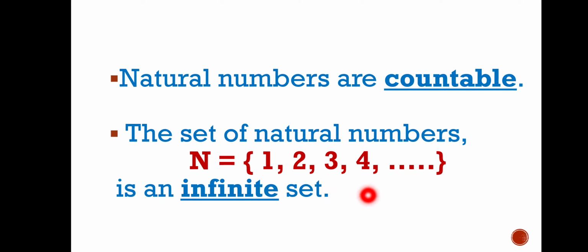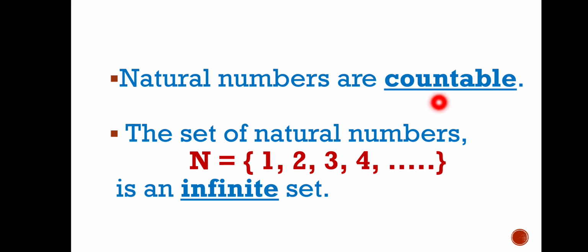I told you, this set has no finite number of numerals. This set has infinitely many numbers. Therefore, this set is called an infinite set. So, the set of natural numbers is an infinite set.